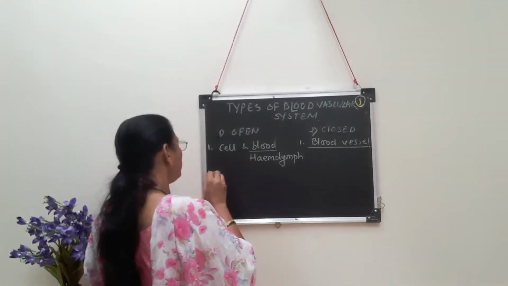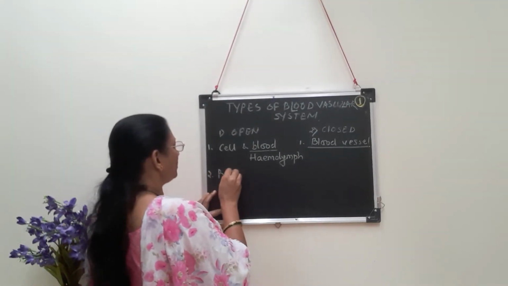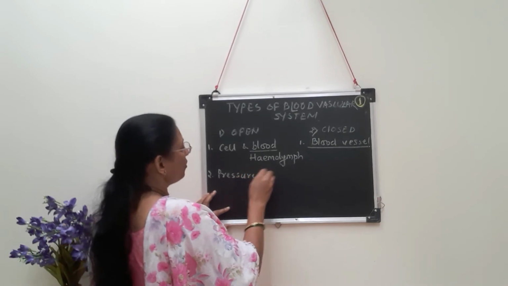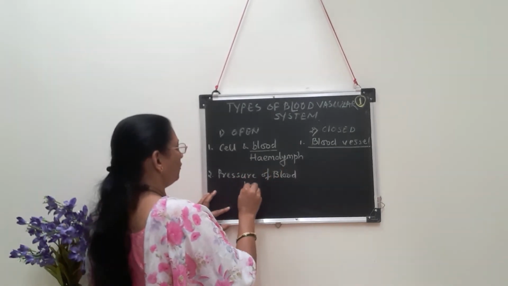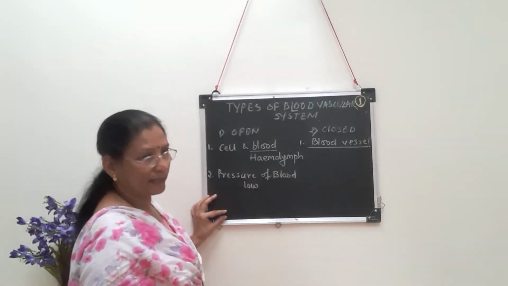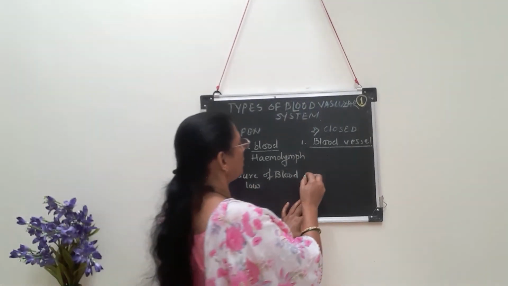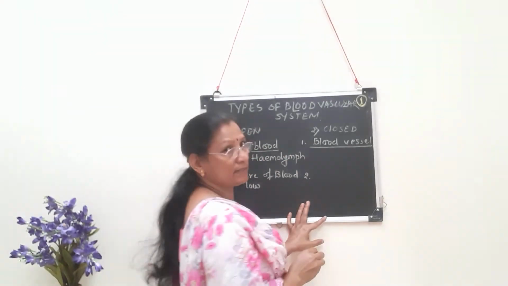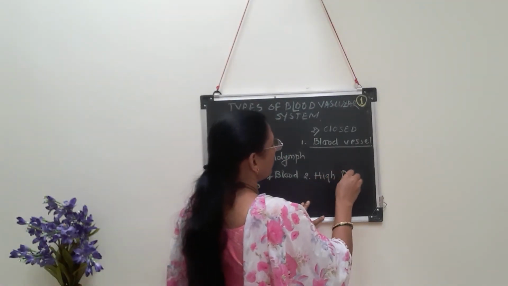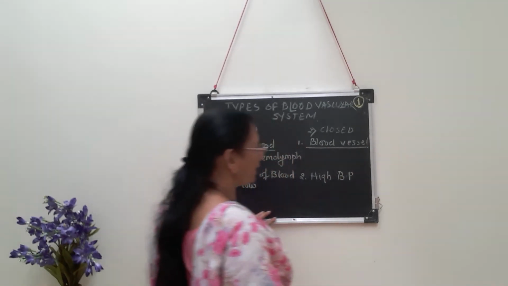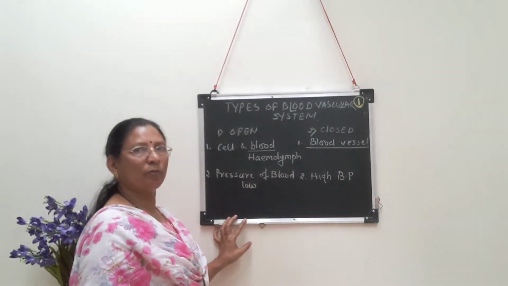Second difference between these two is pressure of blood. In open system, this pressure of blood is very low. We can say low blood pressure is there. And in case of closed vascular system, as blood is confined to blood vessels, it shows high blood pressure. And because of high blood pressure, blood can move properly throughout the body.